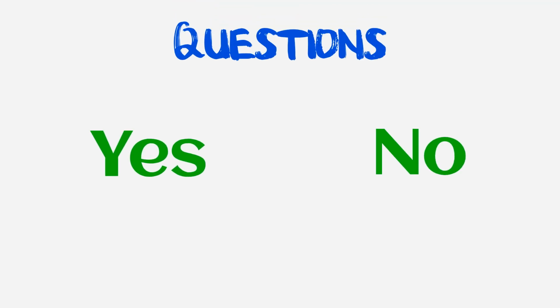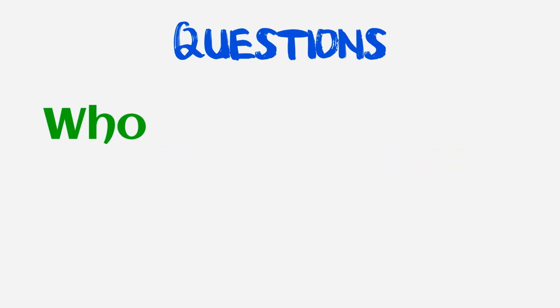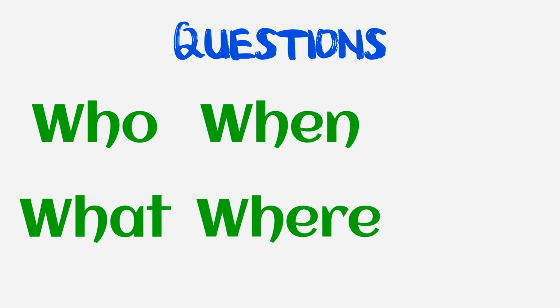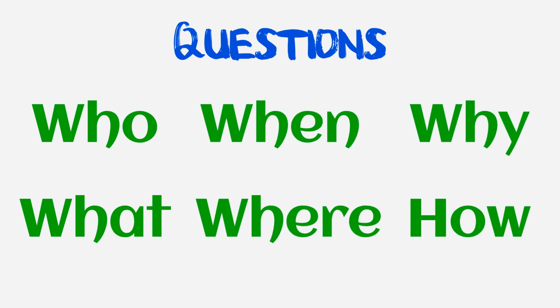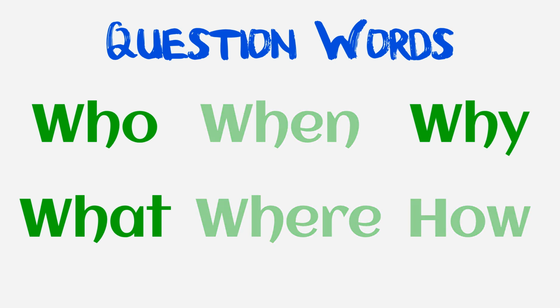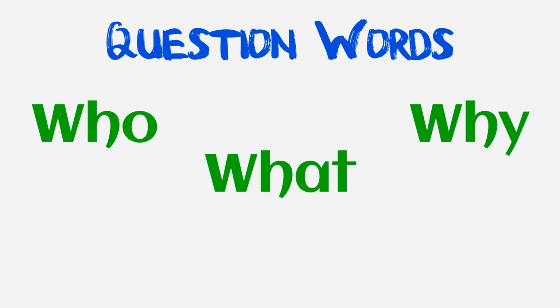In our last lesson, we learned how to ask yes or no questions in Hebrew. But sometimes we want to get a more specific answer, like who did it, what they did, when and where they did it, and why and how. These 6 words are called question words, since they're used to ask questions. Today, we are going to learn the Hebrew equivalents of the question words who, what, and why.